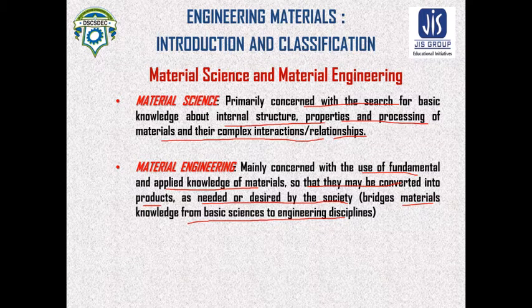In one word, material science is the knowledge, and material engineering is the implementation of the knowledge.